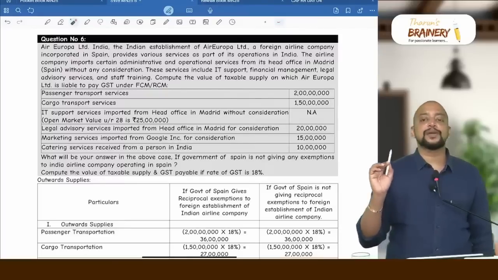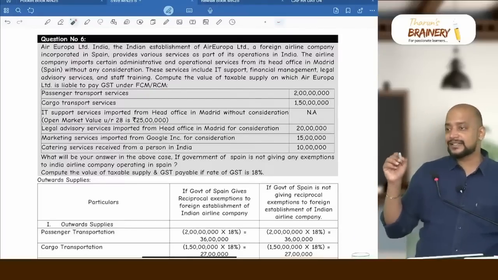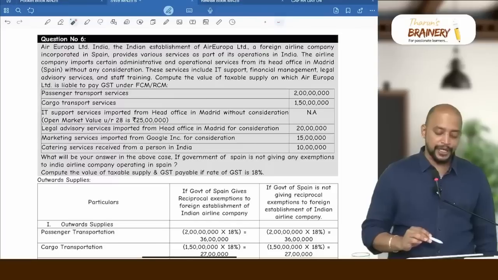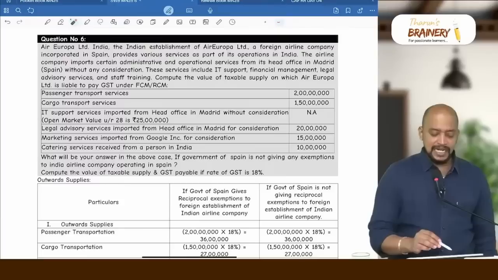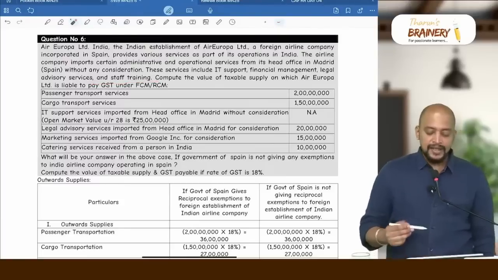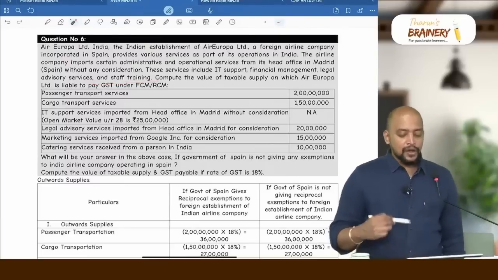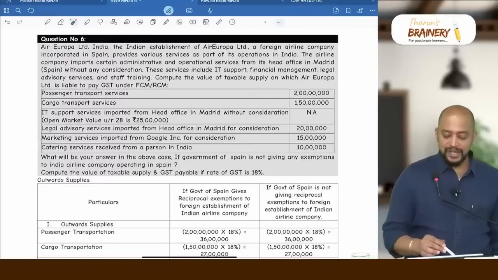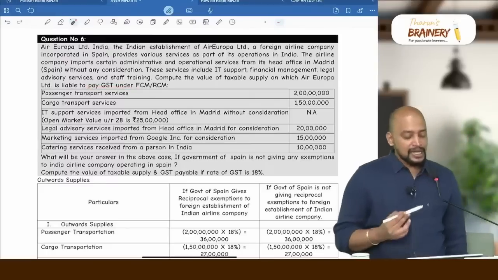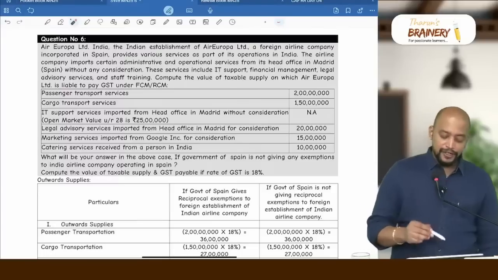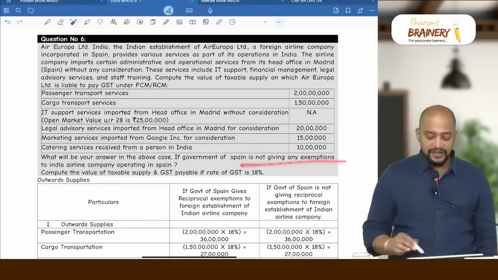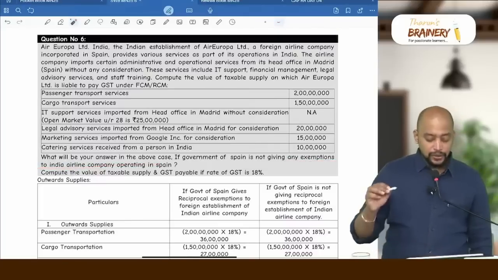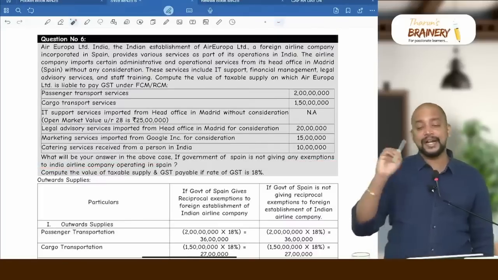This is related to that import of services, the Indian establishment of a foreign airline company point. This service includes IT support, financial management, legal advisory service and staff training. Compute the value of taxable supply on which Air Europa Limited is liable to pay GST under FCM or RCM. Last line you see, what will be your answer in the above case if the Government of Spain is not giving any exemption to Indian airline companies operating in Spain.